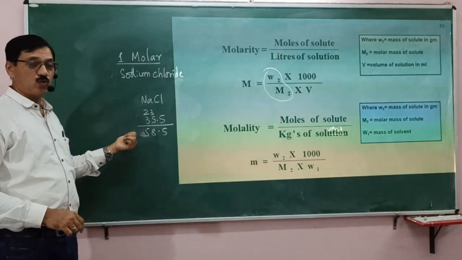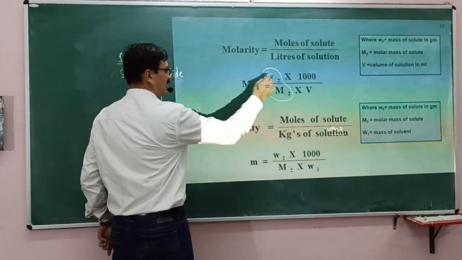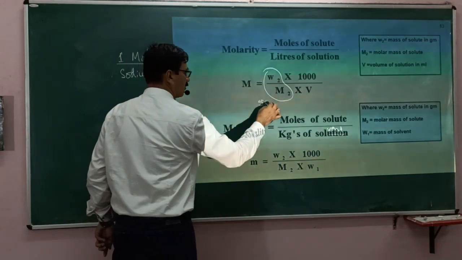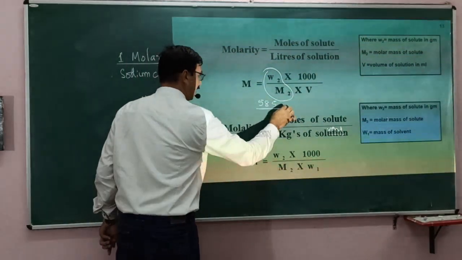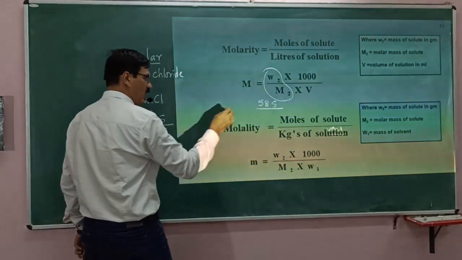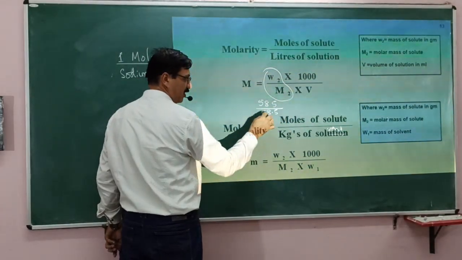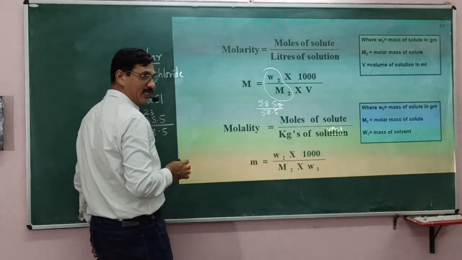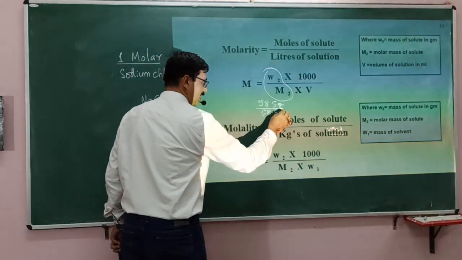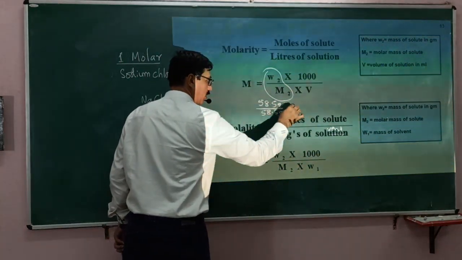Just see whether it is true or not. So W2 is 58.5, and the molar mass is also 58.5. W2 is in grams and molar mass is in grams per mole.